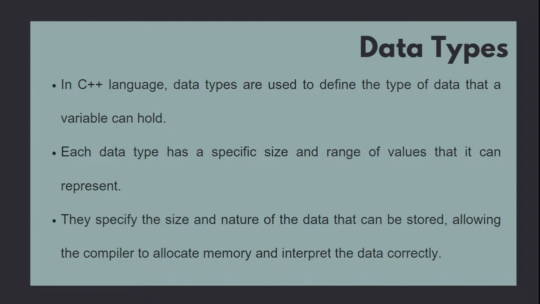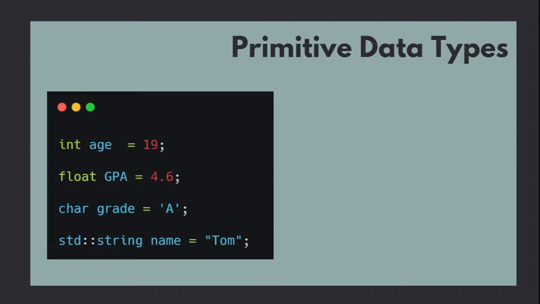Remember containers, we have seen examples, right? Mangoes, blueberry and all. Each data type has a specific size and range of values that it can represent and hold, and they specify the size and nature of the data that can be stored, allowing the compiler to allocate respective memory in the hardware and interpret that data correctly.